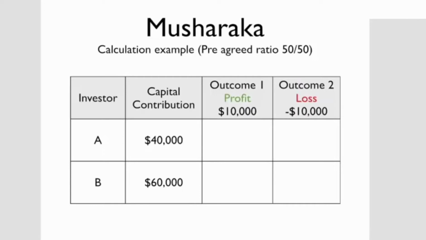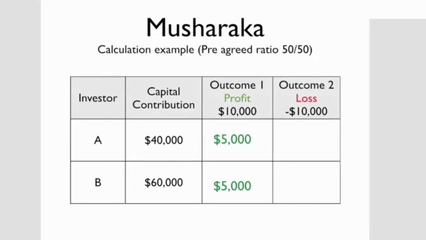First of all, we need to ask ourselves, what is our pre-agreed ratio in terms of the profit? In this case we have put 50-50. Obviously that means that party A might work more in this business, and therefore there is an incentive. While we could have done 40-60, we could do 50-50, 60-40, or whatever ratio makes sense. Now in this case, when there is a profit, if it is 50-50, both parties would split that in half.